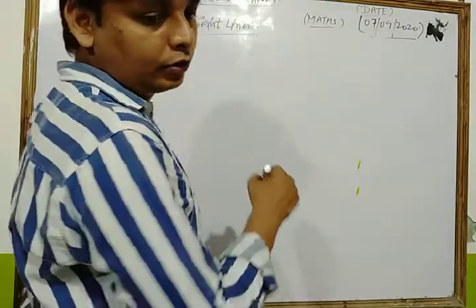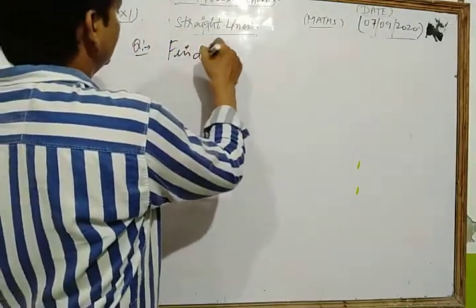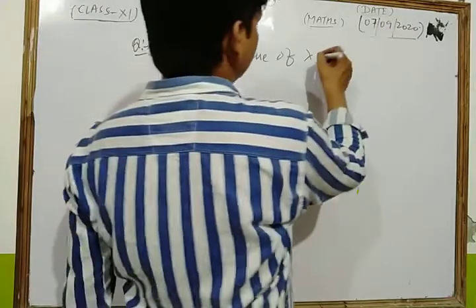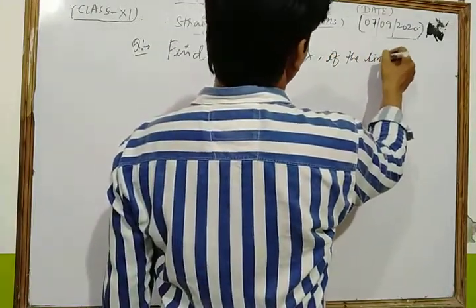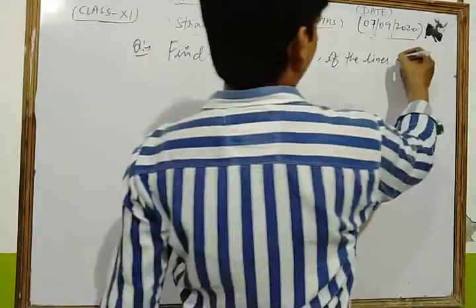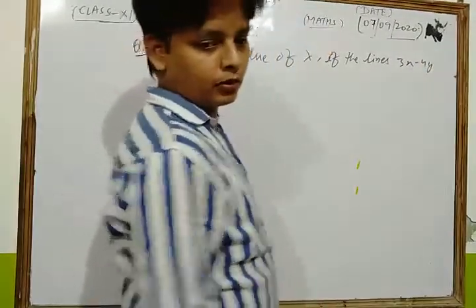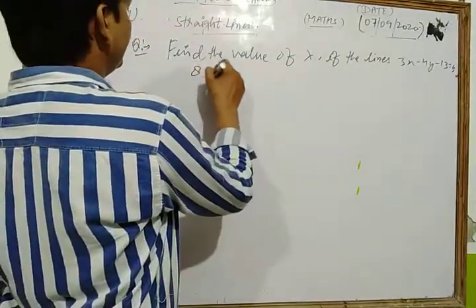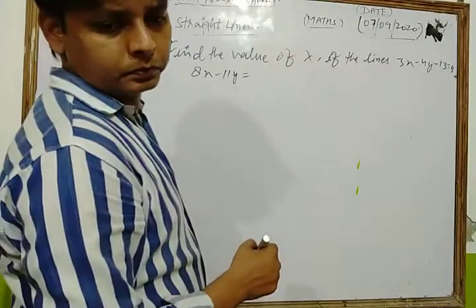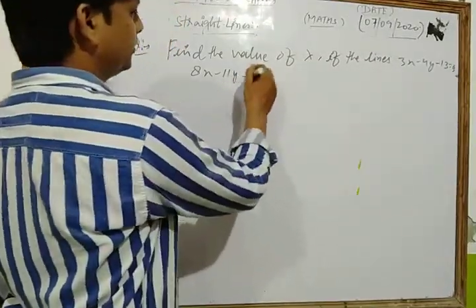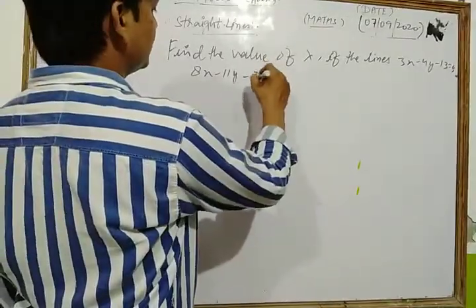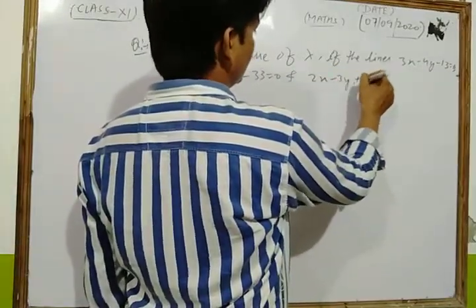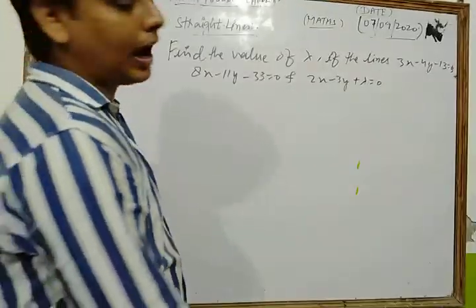Let's see. Find the value of lambda if the lines 3x minus 4y minus 13 is equal to 0, 8x minus 11y minus 33 is equal to 0, and the third one is 2x minus 3y plus lambda is equal to 0 are concurrent.